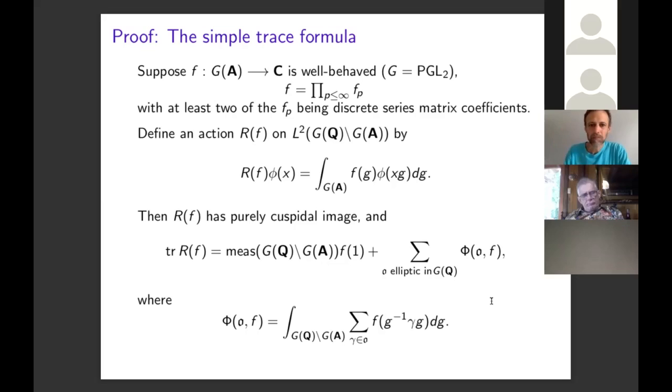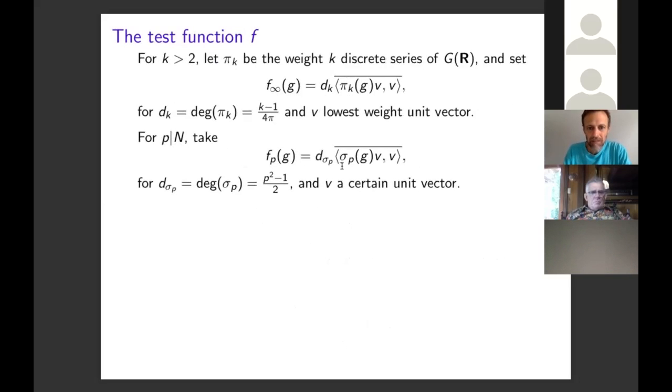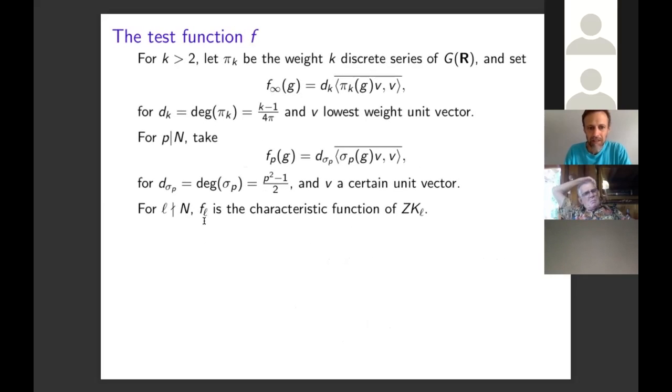So I'd like to apply this simple trace formula by choosing the test function in such a way that we project onto the space of cusp forms that we're interested in. Namely, we take at the Archimedean place a discrete series matrix coefficient of the weight k discrete series. At each prime dividing the level, we take a matrix coefficient of our fixed simple supercuspidal representation, again times its formal degree, and the formal degrees are given here. And at each prime not dividing the level, we just take the characteristic function of the maximal compact subgroup of GL2(Q_l) times the center.